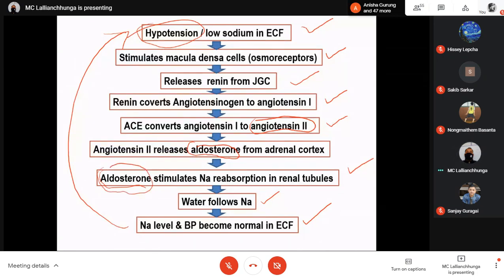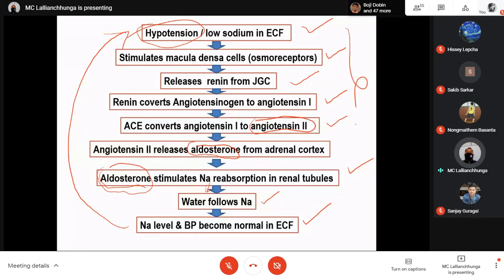Because of that, a large amount of sodium will not be reabsorbed and will be excreted in the urine along with water. The sodium level and blood pressure will become normal again because there is loss of water.